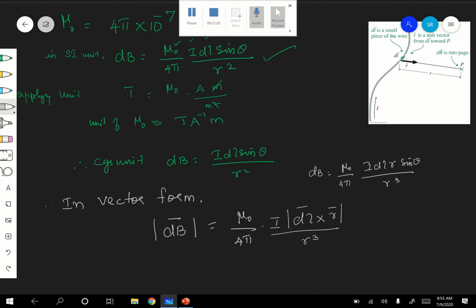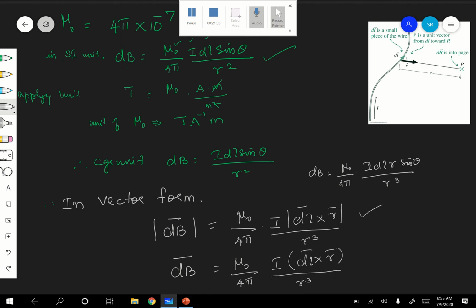If I want to write not the magnitude but the vector, dB vector is mu naught by 4 pi I dl cross r by r cube.